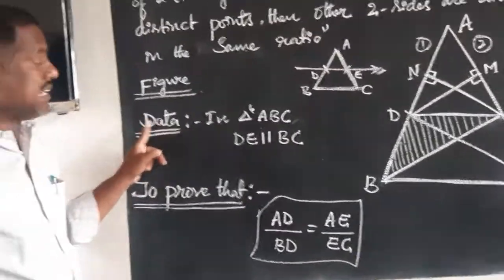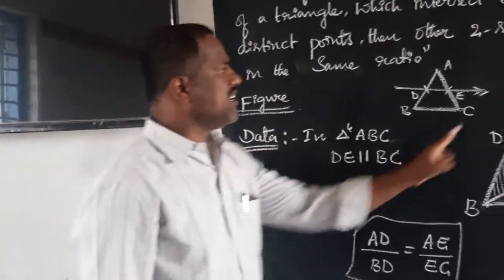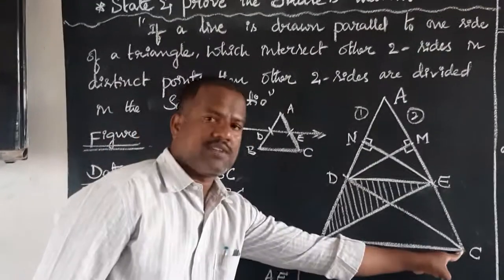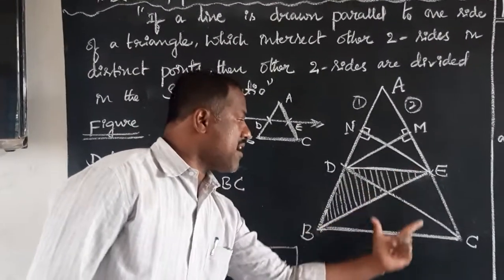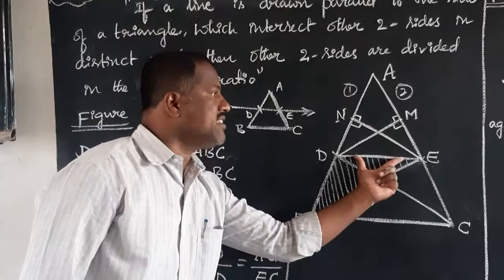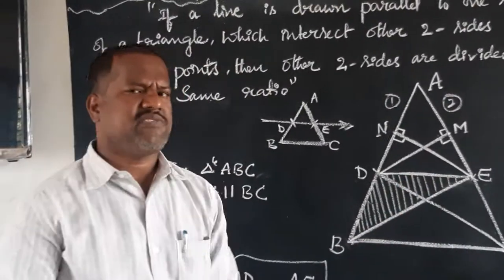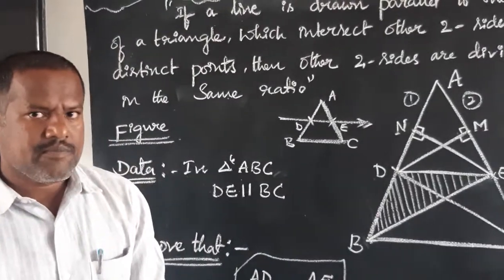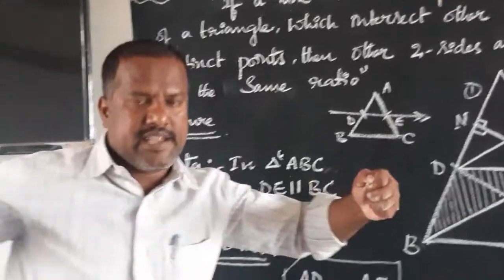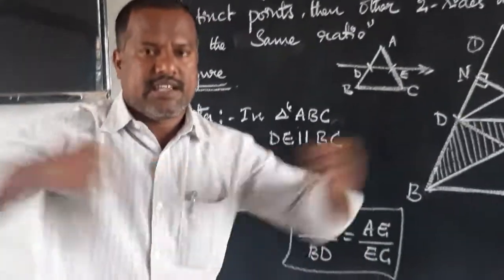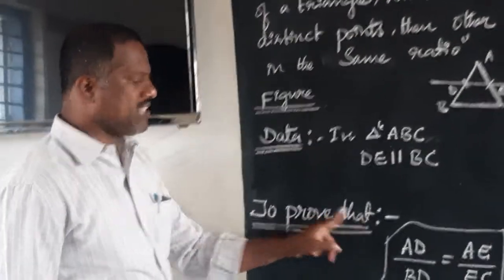Now the data. What do you mean by data? It is a method of explaining the figure. It's very simple. Data: in triangle ABC, DE is parallel to BC. Over, children.